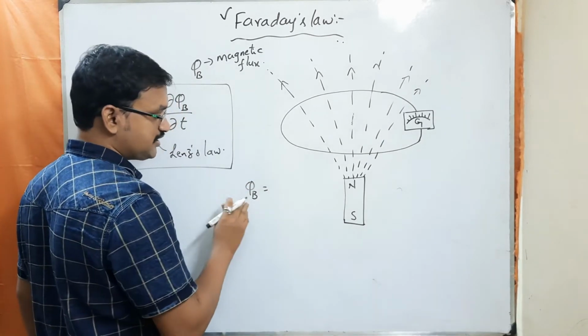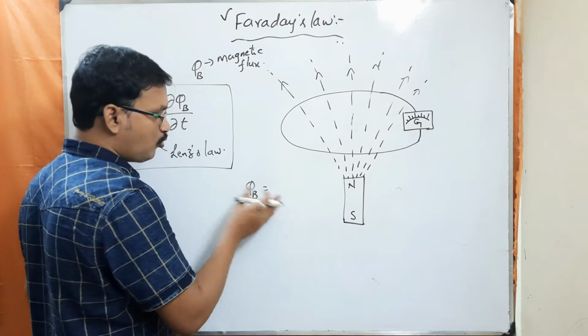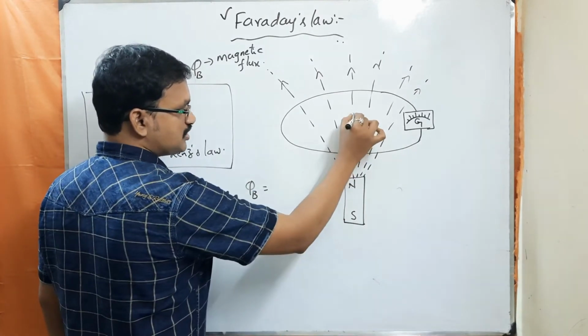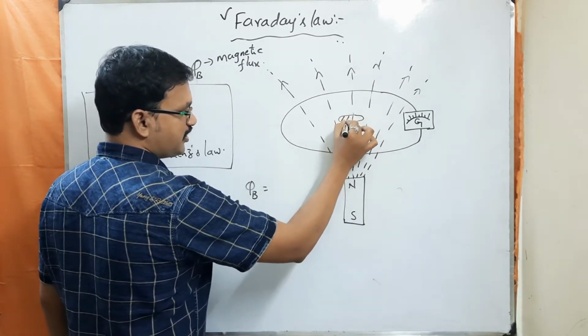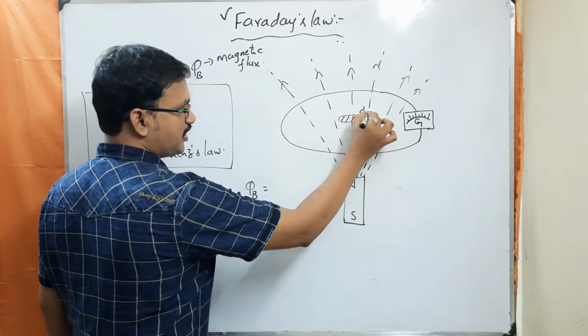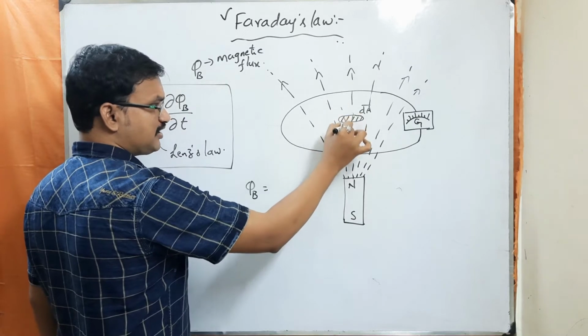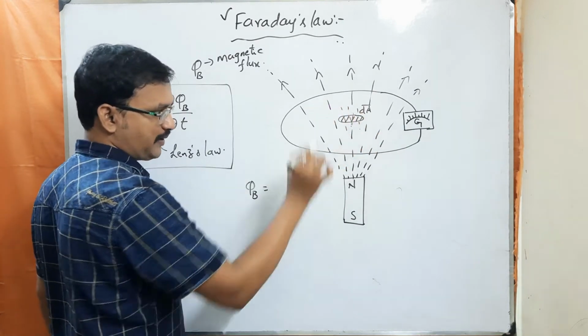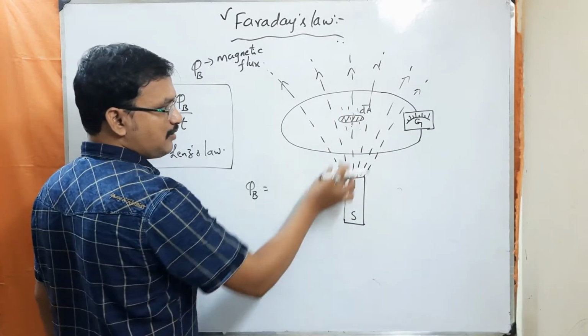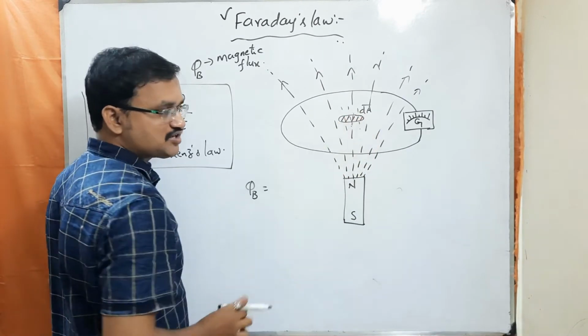Phi b is nothing but magnetic flux. So how can we represent magnetic flux here? Suppose I consider a small differential area dA bar. The number of magnetic field lines penetrating through this loop will give you the magnetic flux through this small differential area.